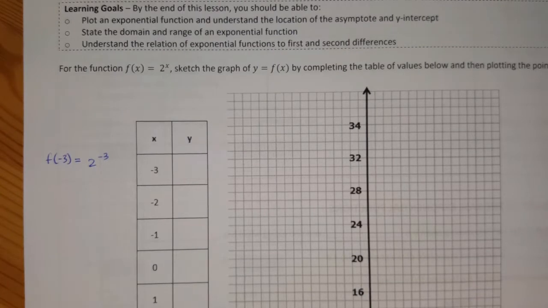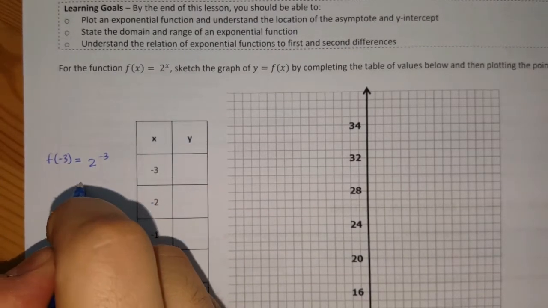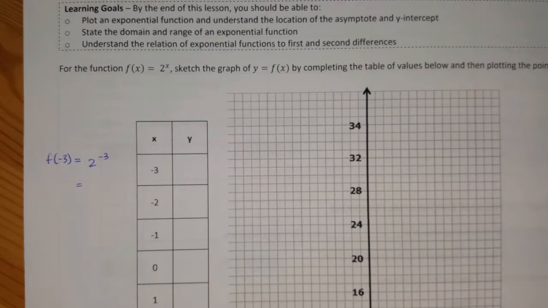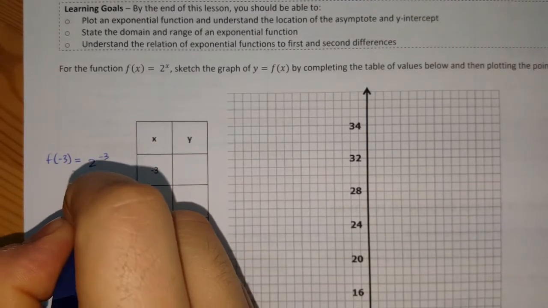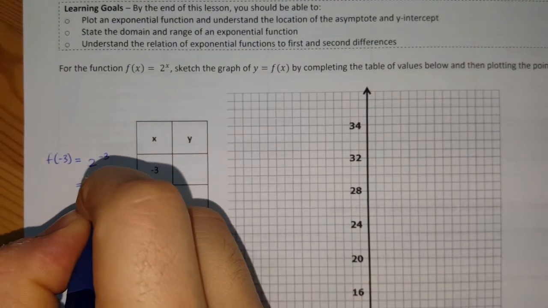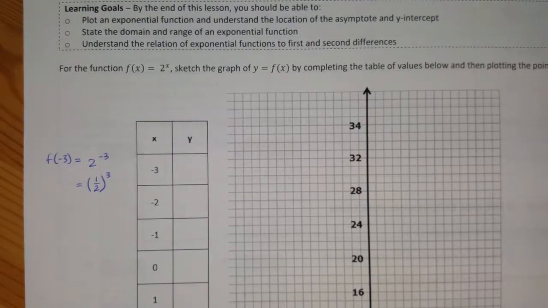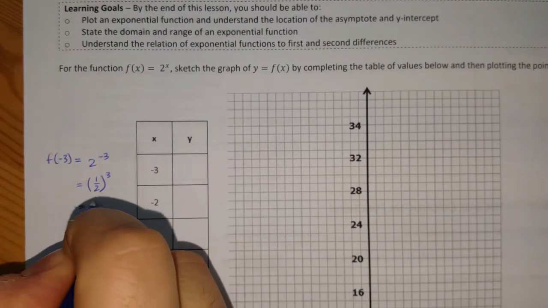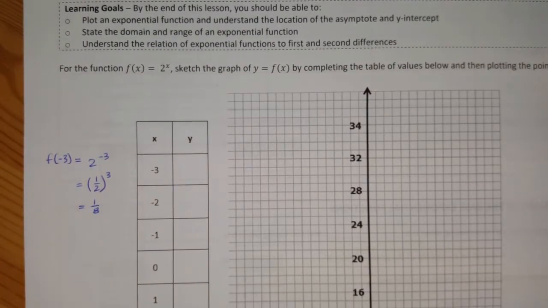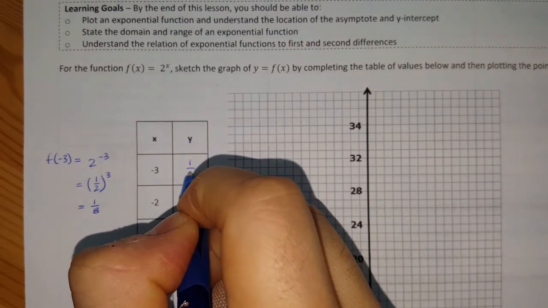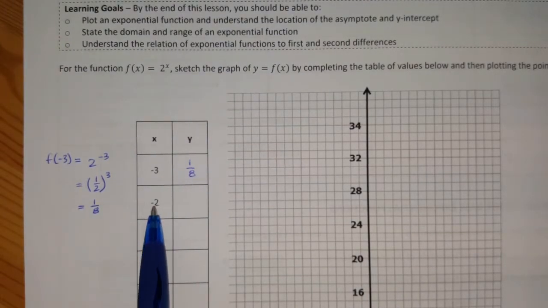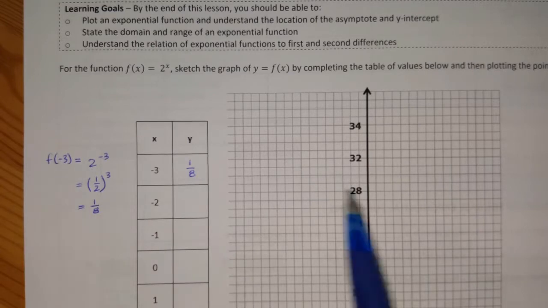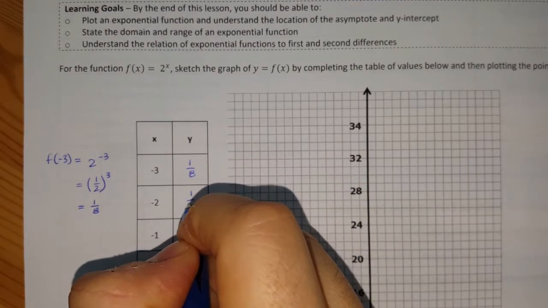We know that negative exponents cause us to take the reciprocal of the base. So I'm going to take the reciprocal of 2, 1 over 2, now raised to the power of 3. And when I evaluate that, I get 1 over 8. So the first value here is 1 over 8. Similarly, if I insert -2 into the function, I should get 1 over 4.